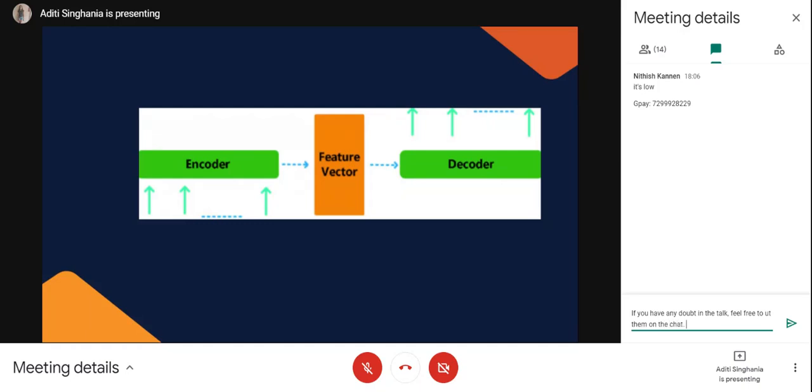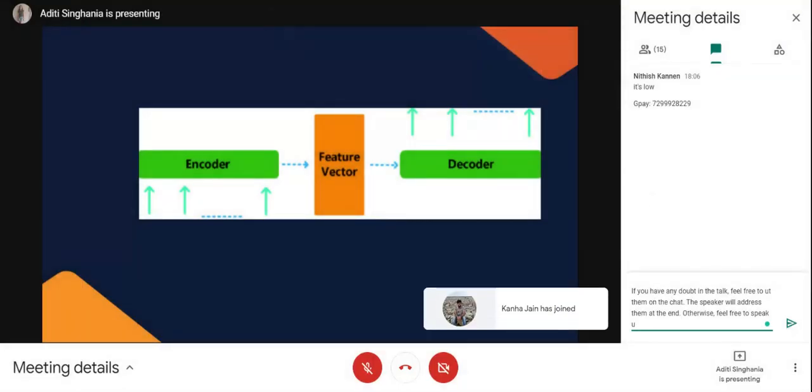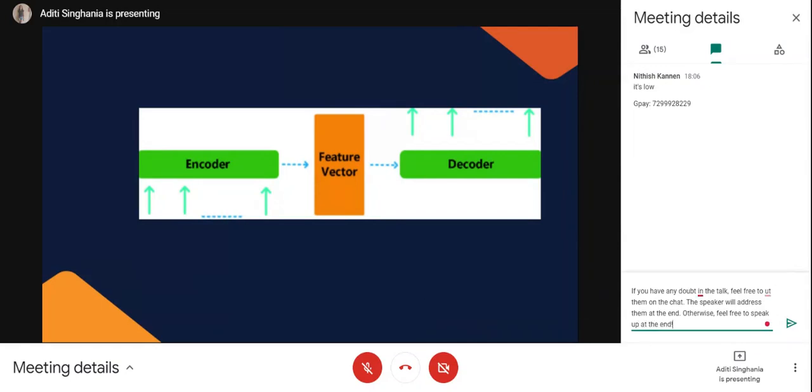And similarly, for sequences, we use RNN, where RNN has its own structure, hidden cell, and the encoder is made of it. Now, as you might be aware, the RNN also has a hidden state. So what we do is, from the encoder, suppose my last word is Singhania, it will give me a hidden state. And I will consider that as a feature vector. And that feature vector will help me to initialize my decoder.